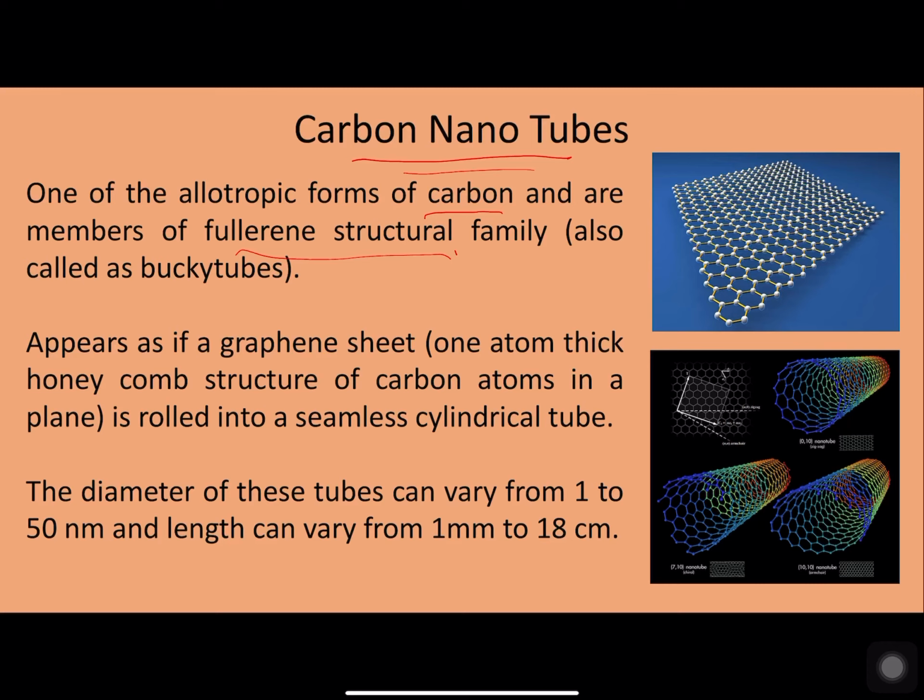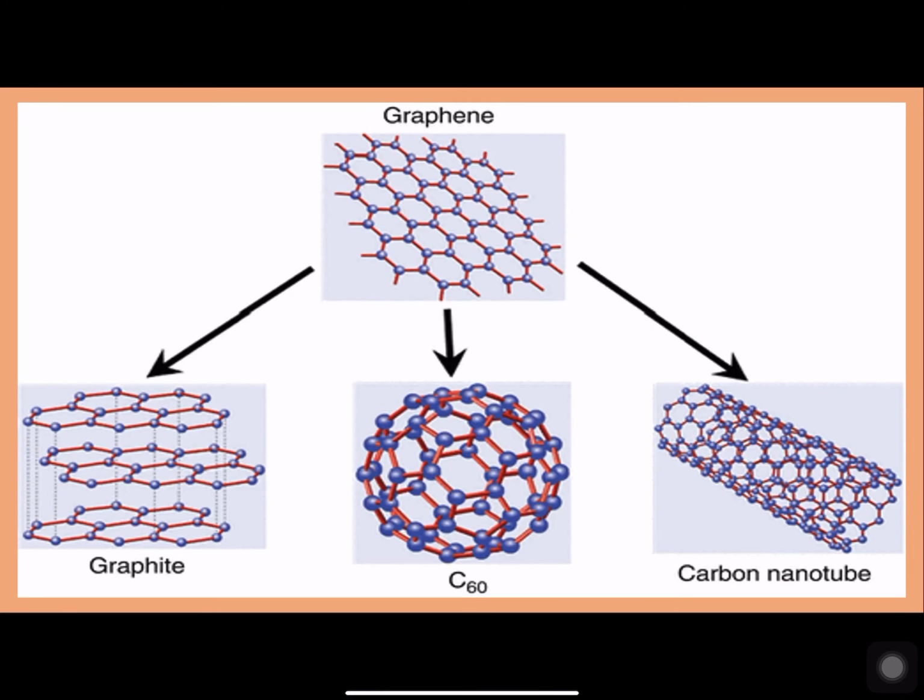The structure of a carbon nanotube can be thought of as a graphene sheet, that is, a one atom thick honeycomb structure of carbon atoms in a plane of graphite material, rolled into a seamless cylindrical tube. Whatever structures are formed are called carbon nanotubes.